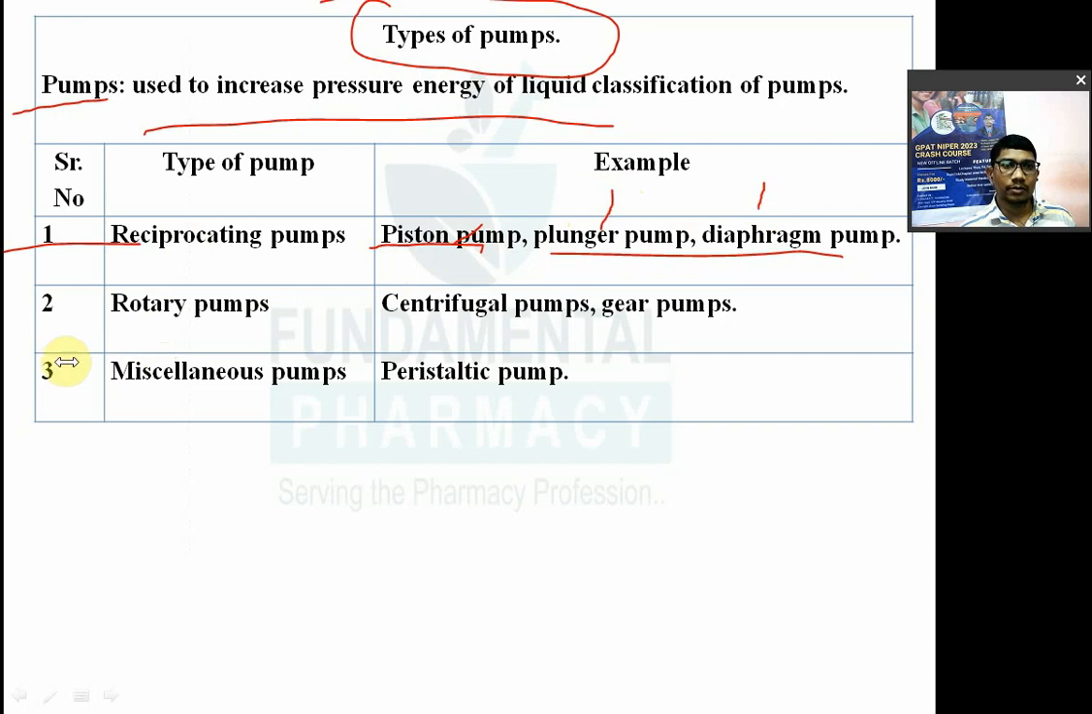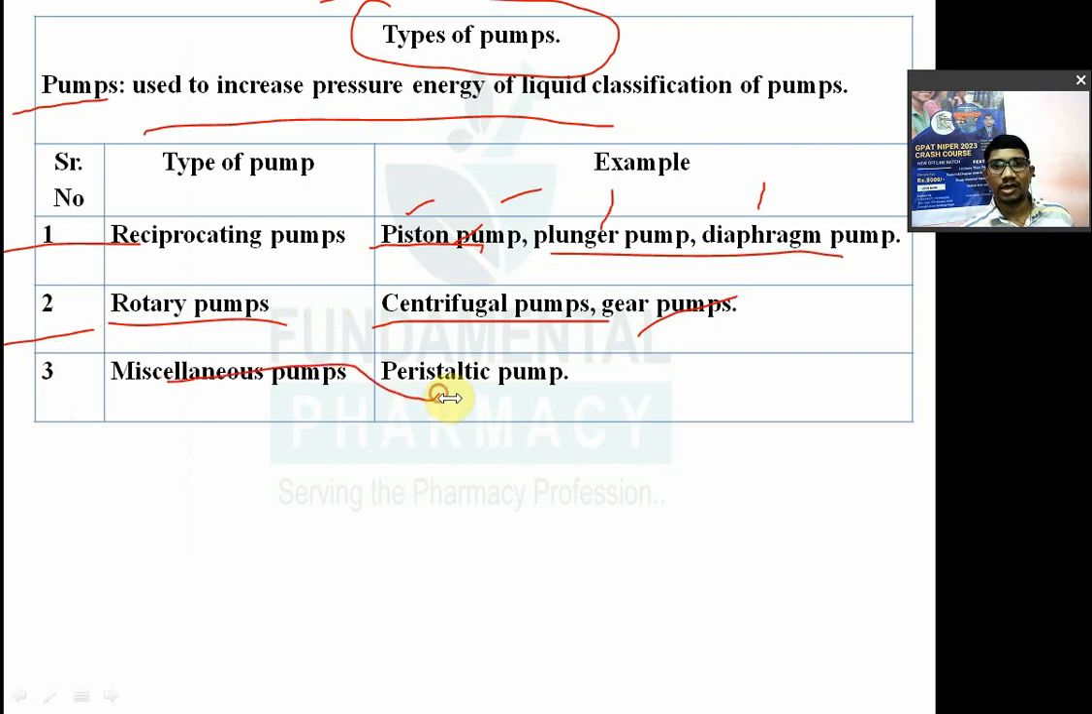Now rotary pump to easily yaad hota hai. Rotary pump matlab kuch na kuch rotate ho raha hai usme. So this type of pump will have some kind of element which has a rotation. So centrifugal pumps, that you have centrifugal pumps and gear pumps. So both involve some kind of rotation. Okay? So reciprocating matlab aage peeche aage peeche. So aage peeche hone wale pump piston pump hota hai, plunger pump hota hai, diaphragm pump. So rotary pump there is a complete rotation. So centrifugal pumps, gear pumps, they are the rotary pump.